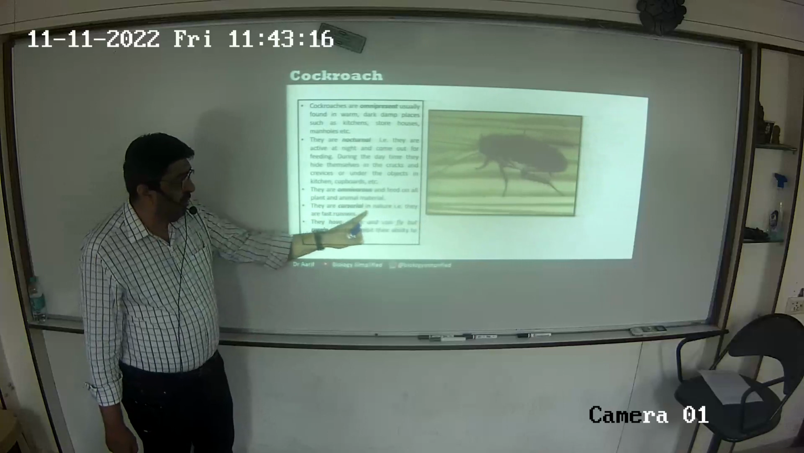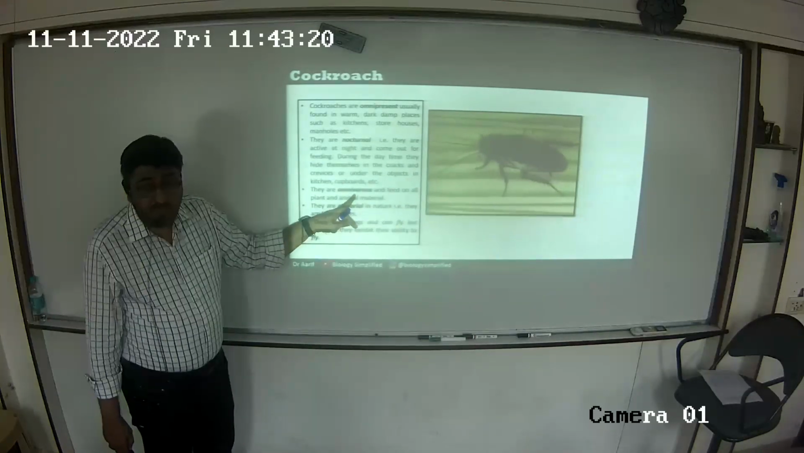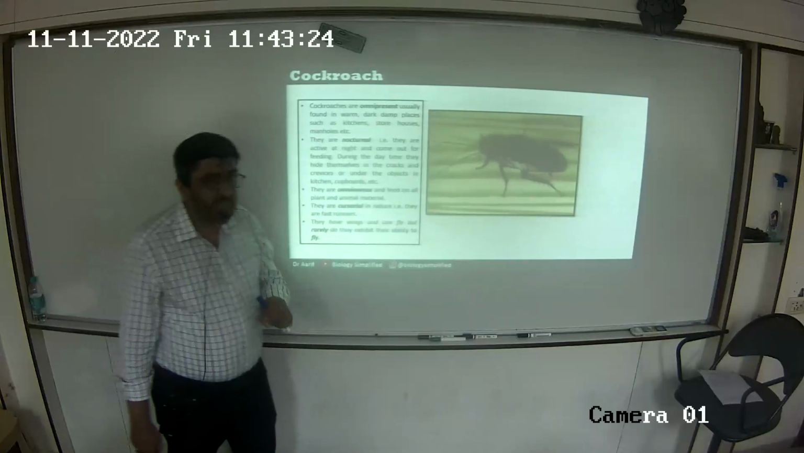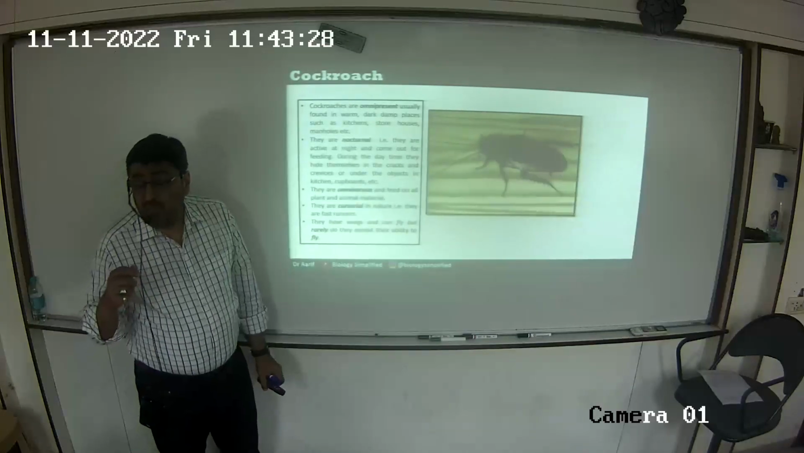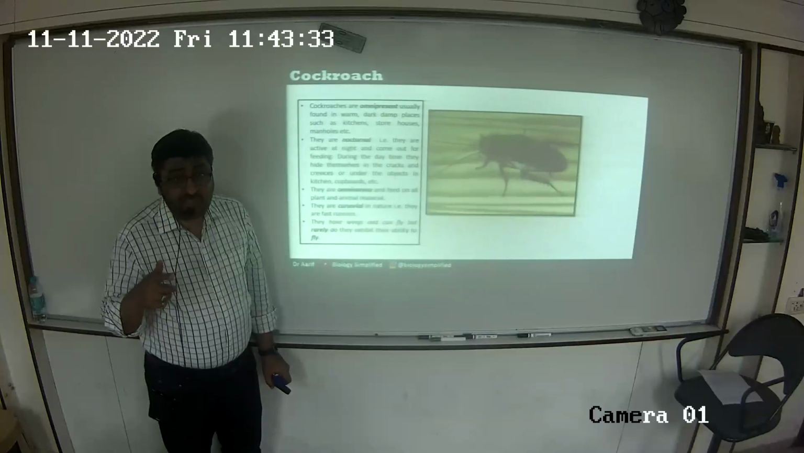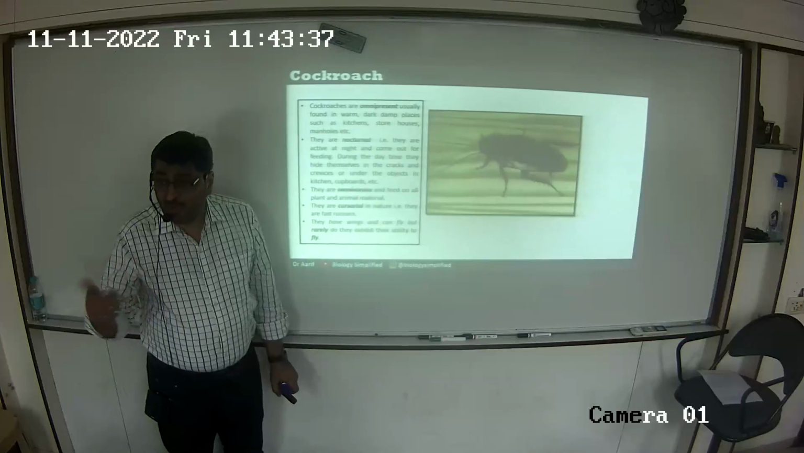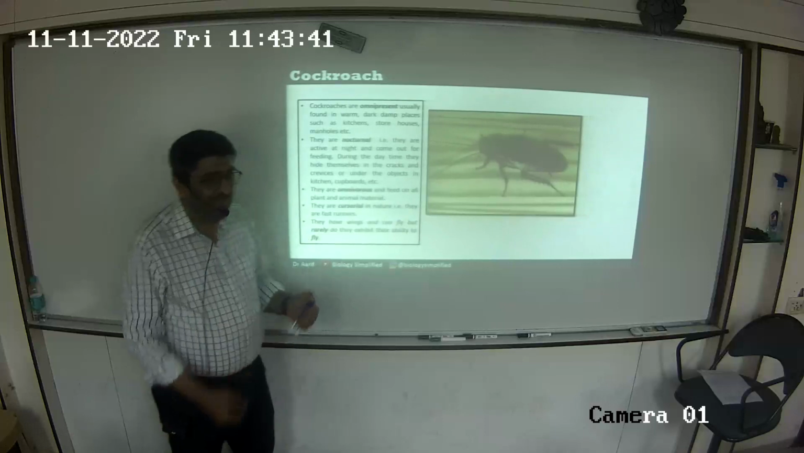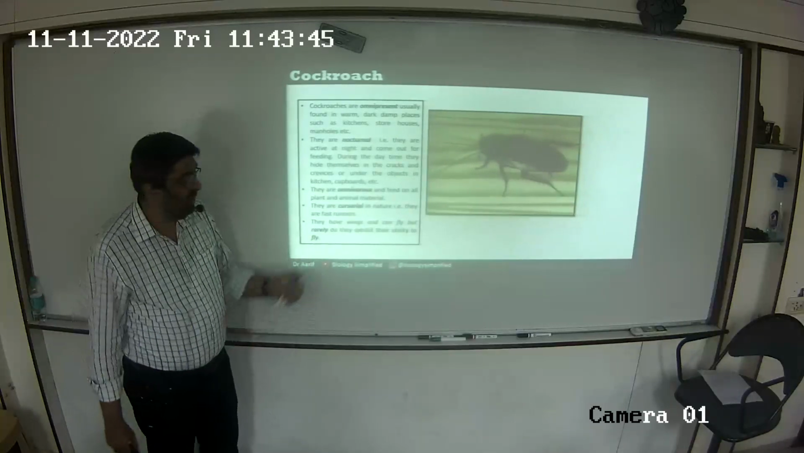Wait, one minute. In omnivorous, I forgot one point. In some of the species, not all, in very rare species of cockroaches, sometimes their saliva has an enzyme called chitinase. That means they are able to digest chitin. They are able to eat other cockroaches. They are cannibals. Not all, only some of the species.